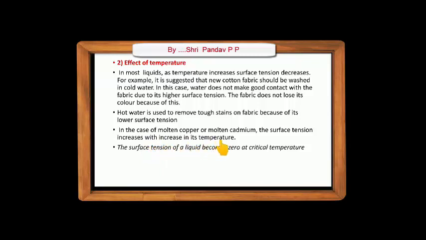These are two such liquids in which an increase in temperature increases the surface tension. Otherwise, for most liquids, the surface tension reduces with increasing temperature. But in these two cases, the surface tension increases with increase in temperature.